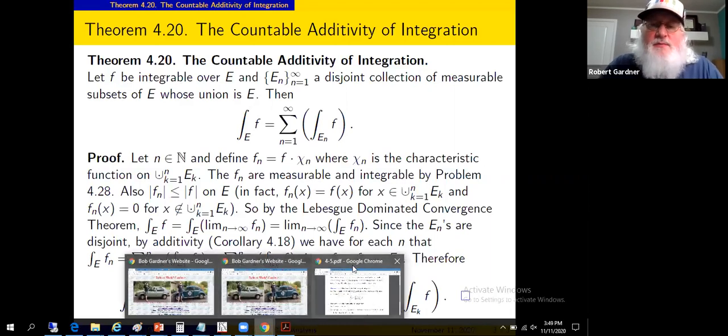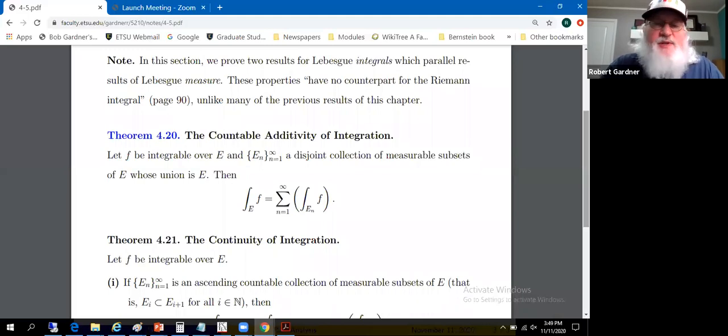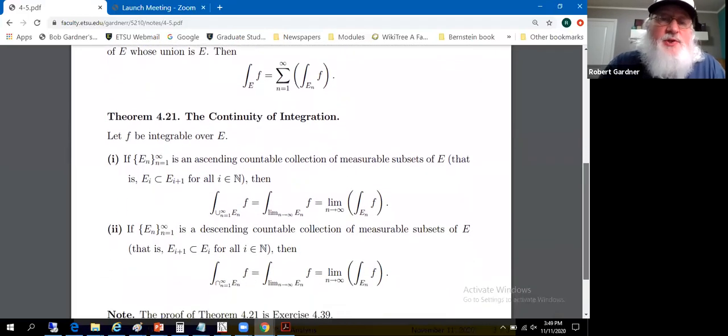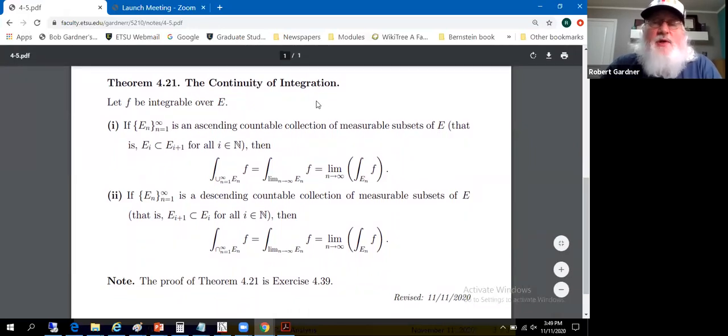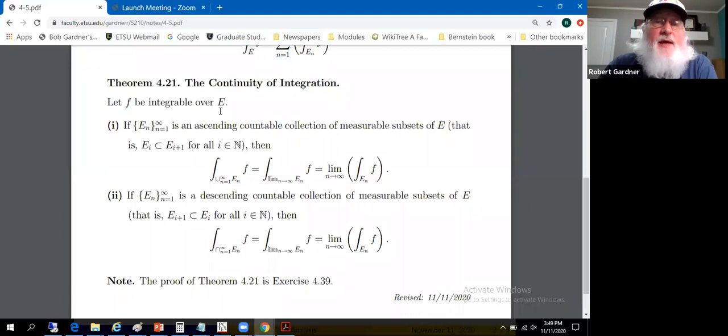Back to the notes. An additional result, continuity of integration, and that's it for this section. The proof of this result is left as an exercise in the book. Hypotheses are let f be integrable over E, and in part 1, we assume we have E sub n is an ascending countable collection of measurable subsets of set E, that is, they are nested in this sense. Then the claim is the integral over the union.